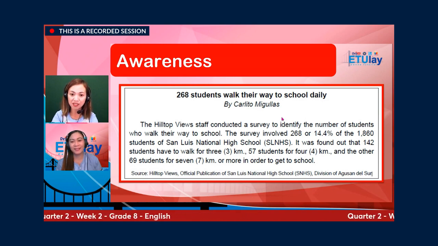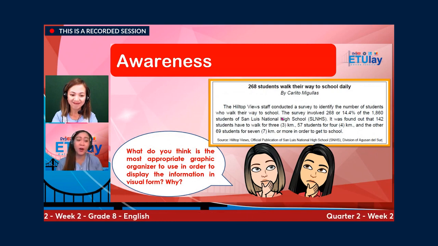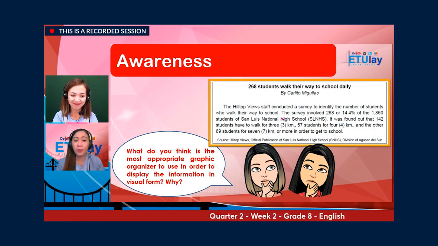It was found out that 142 students have to walk for 3 kilometers, 57 students for 4 kilometers, and the other 69 students for 7 kilometers or more in order to get to school. Now, what do you think is the most appropriate graphic organizer to use in order to display the information in visual form? And of course, you have to explain why.